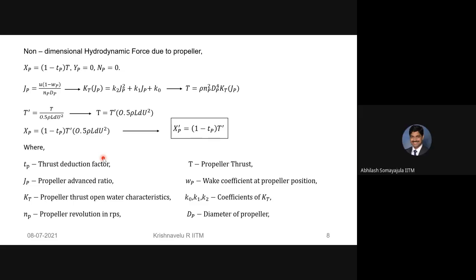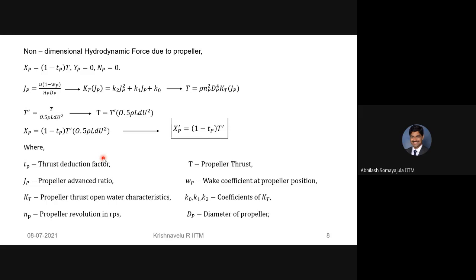Okay. What about the others who are also looking at the same MMG model? Ashwin, any thoughts? Any thoughts why the thrust deduction factor is required? Why does it come? Yeah, you explained last time it was due to the decrease in the flow velocity at the rudder.